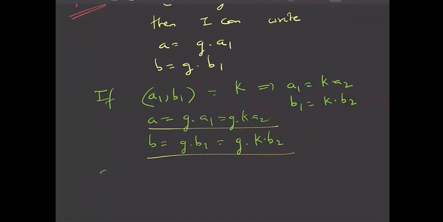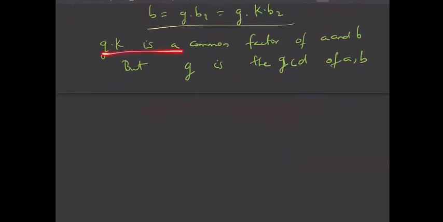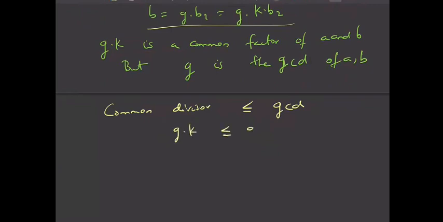But I can say that G into K is a common factor of A and B, but G is what? G is the highest common factor, that is the greatest common divisor of A and B, right? So G into K is a common divisor, and G is the greatest common divisor. So the common divisor should be less than or equal to the greatest common divisor, right? So G into K should be less than or equal to G. So then K is less than or equal to 1.